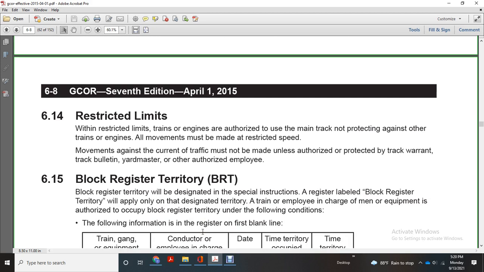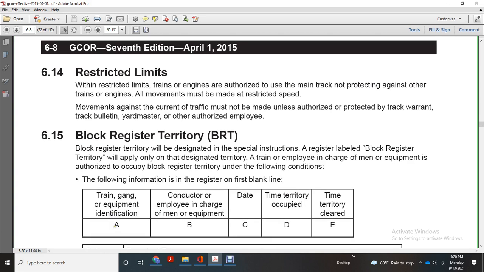Alright, BRT, block registry territory. Block registry designated by special instruction, registered block territory, will apply only to designated territory. A train or employee in charge of the men or equipment is authorized to occupy the block registered territory under the following conditions. Enter the following information in the register on the first blank line: A. Conductor or employee in charge of the men. B. C. Date, time, and equipment occupied.